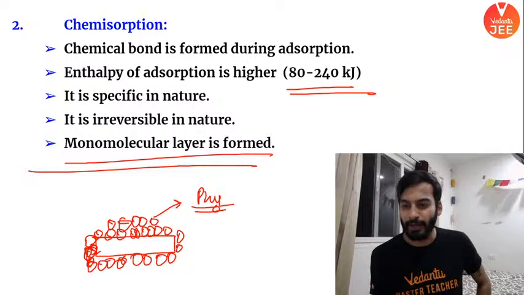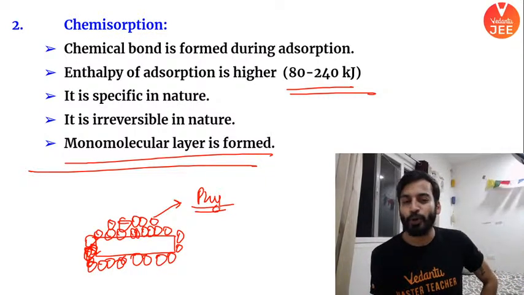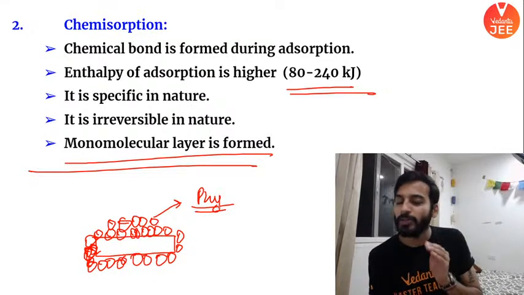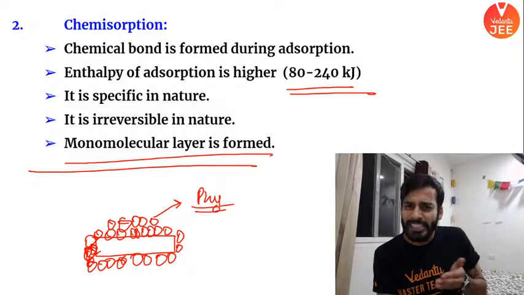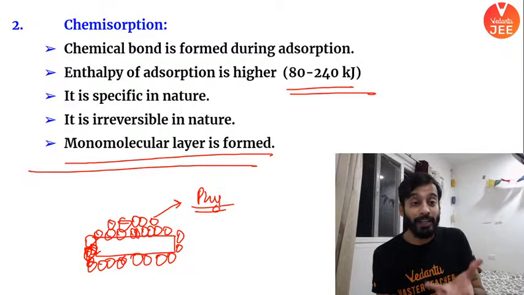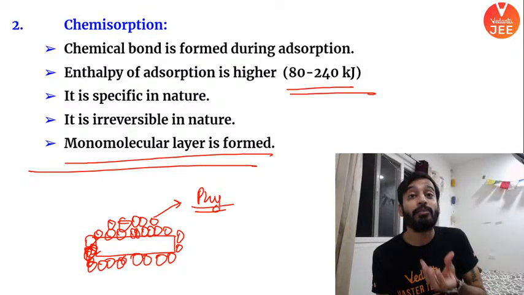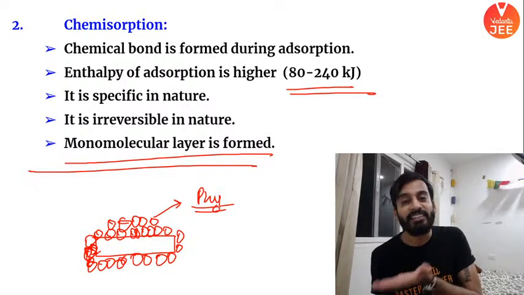Very good. Here, only one layer. Acha, tell me one more point. If the layer is formed because of a chemical bond, would it be easier to break the bond? Because the bond is formed by virtue of a chemical reaction, right? It will be difficult to break the bond. That's why it is irreversible in nature.